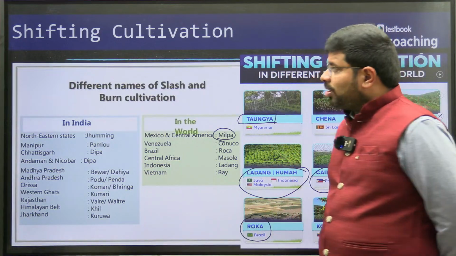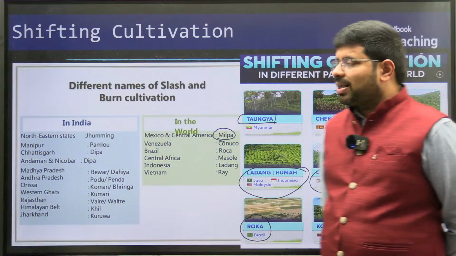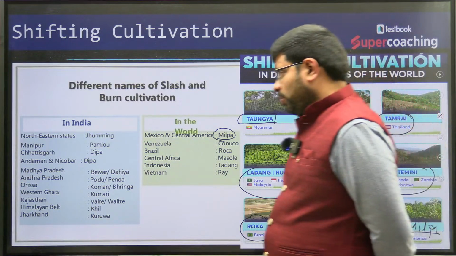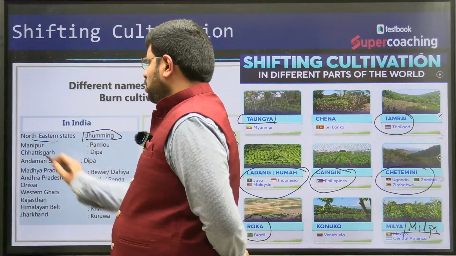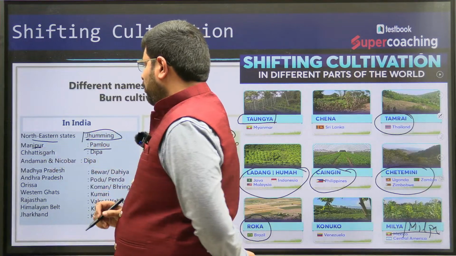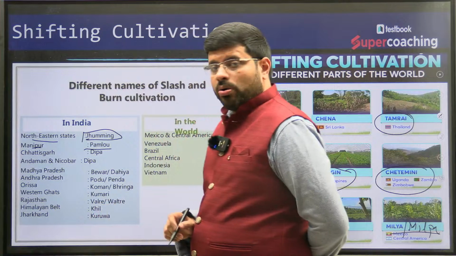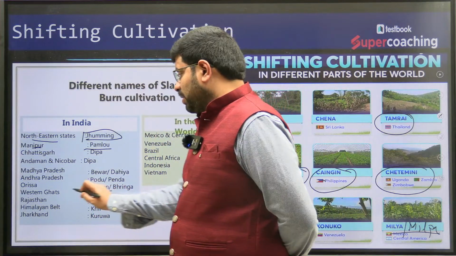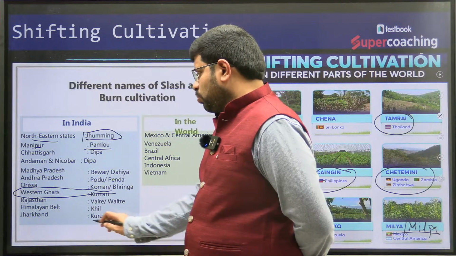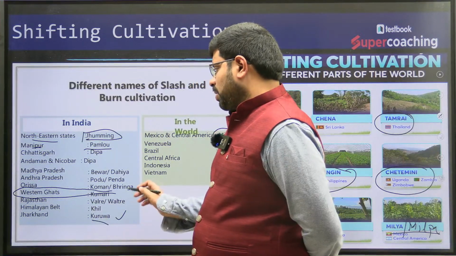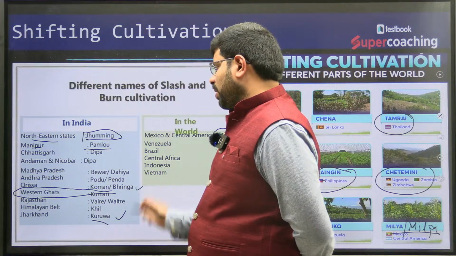Similarly, when you talk about different names of slash and burn agriculture within India, you have the northeastern states, the Jhum cultivation. In Manipur, you have the Pamlo. We call it Kumari in the Western Ghats. You can call it Kurua in Jharkhand. In Odisha, you can call it Koman or Bringa.